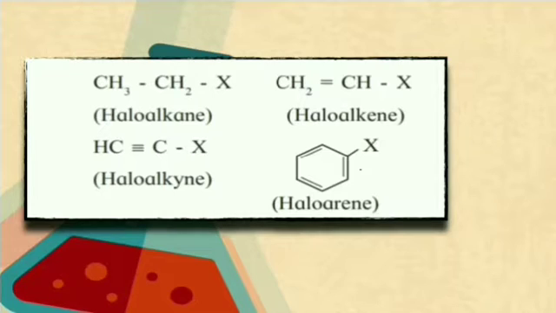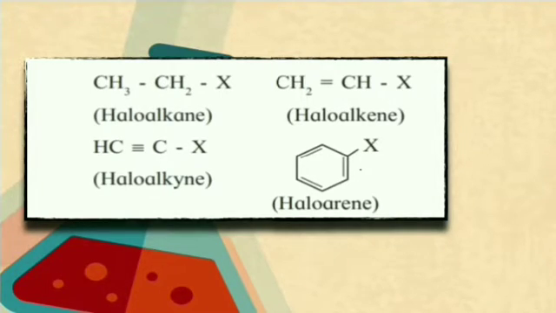You can see it's made up of only single bonds. X represents any halogen atom, which can be Cl, Br, I, etc. In the first example, haloalkane, the halogen is attached to an alkane, so one hydrogen of an alkane is substituted by X. So you call it a haloalkane.